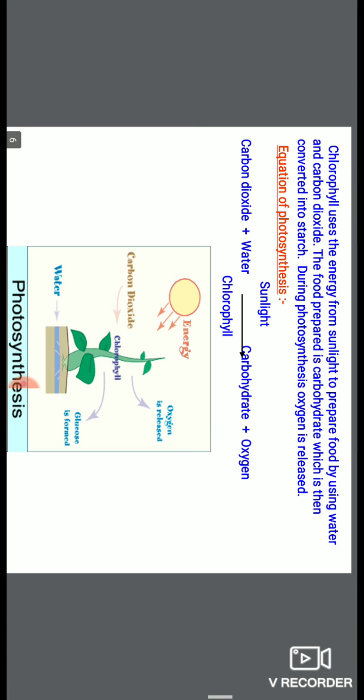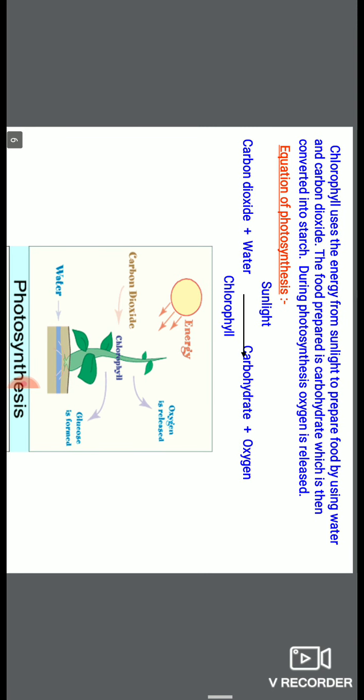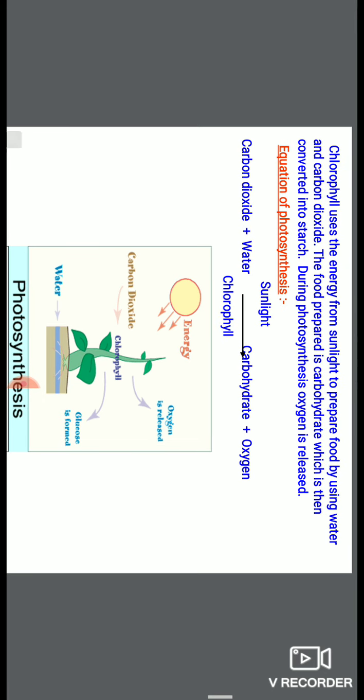And you all know all the living organisms do respiration. It means respiration is present in all living organisms, and in that process of respiration oxygen is required. It means during respiration we uptake oxygen that is released by the plant. It means the plant is doing two things. It is taking up CO2 and reducing the pollution of air, and it is releasing O2 and also reducing the pollution of air.